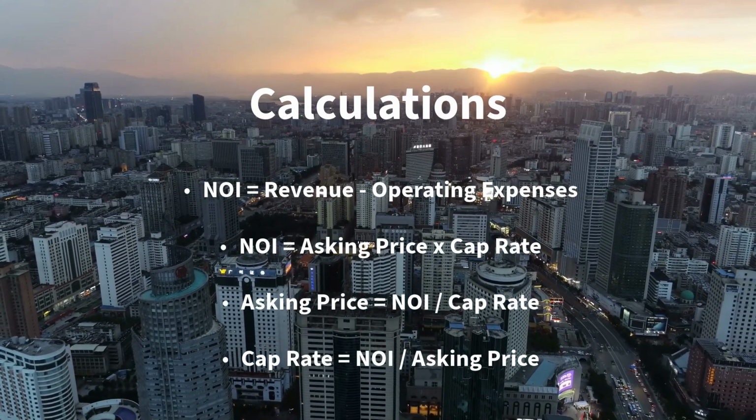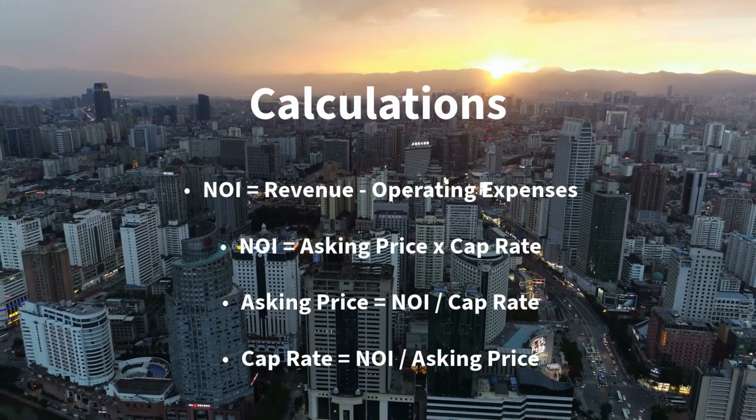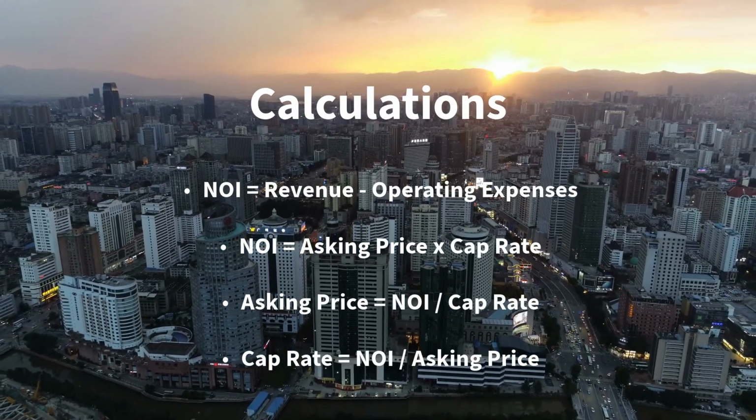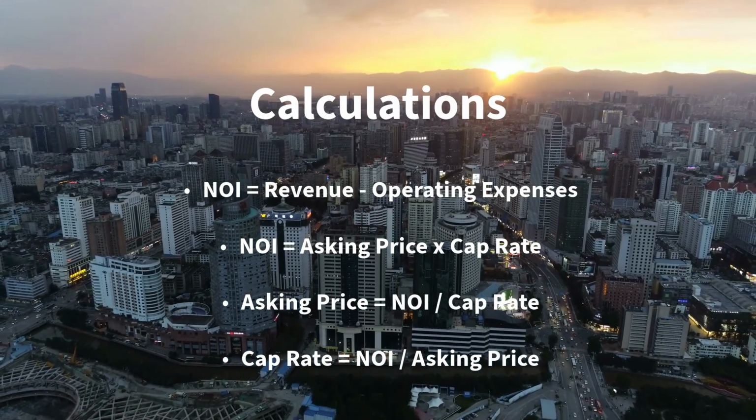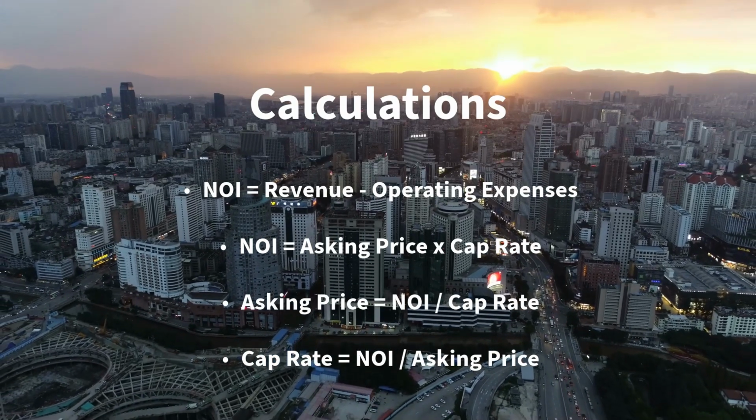Here are some useful calculations. NOI equals revenue minus operating expenses. NOI equals asking price times cap rate. Asking price equals NOI divided by cap rate. Cap rate equals NOI divided by asking price.